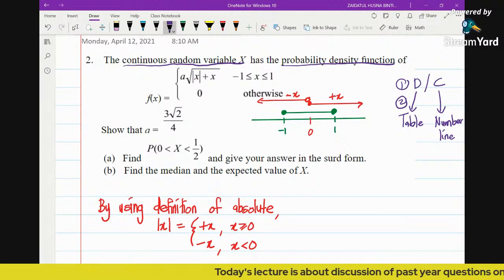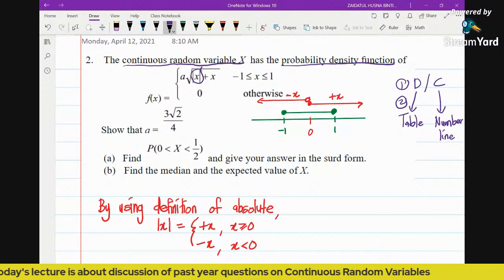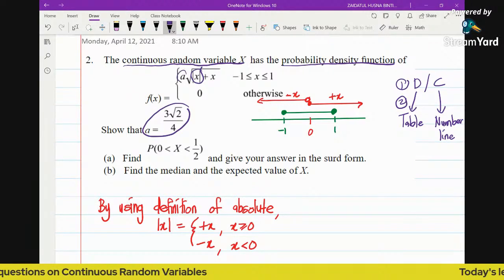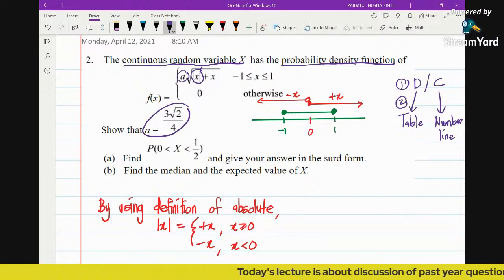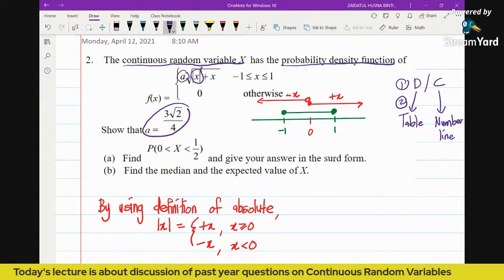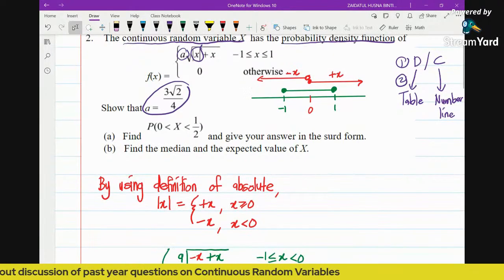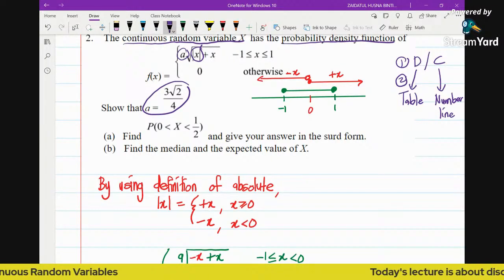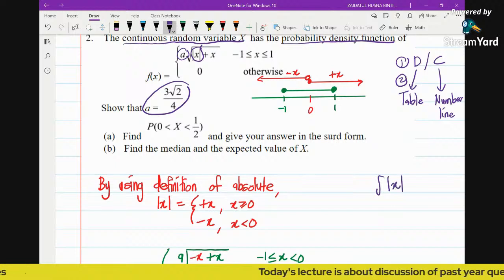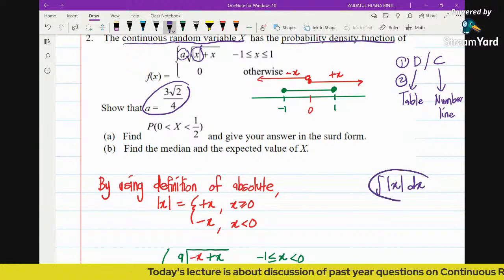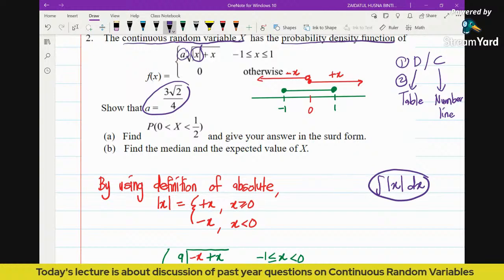Now we are given this function. The PDF is given here as a piecewise function, where you can see the symbol of absolute value. The question says show that A is 3 root 2 over 4. Before we start showing that A is this value, you need to deal with the absolute value, because back in semester 1, topic 1, when it involves integration, there's no such thing as the integral of absolute. We didn't discuss this one, so we cannot find the integral of an absolute function.